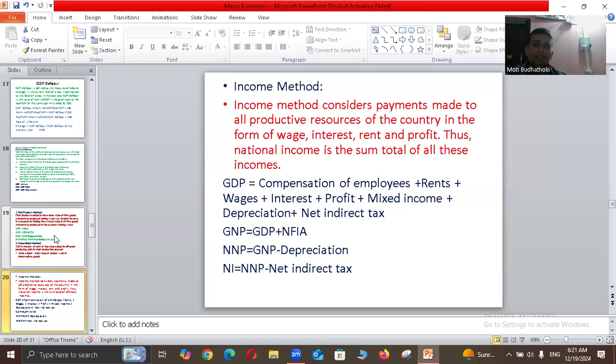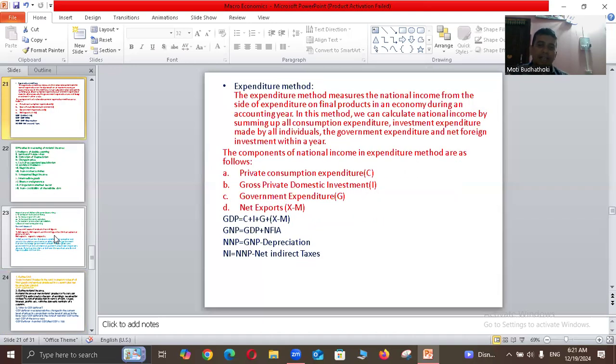Including all this, GDP means compensation of employees plus rent plus wage plus interest plus profit plus mixed income plus depreciation plus net indirect tax in income method. And GNP is equal to GDP plus NFIA, NNP is equal to GNP minus depreciation, and national income, NI, means NNP at factor cost, that means NNP minus net indirect tax.